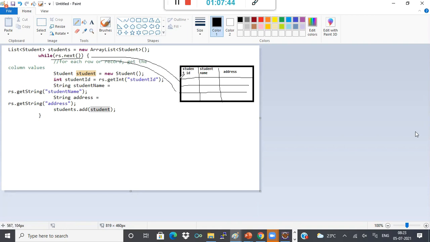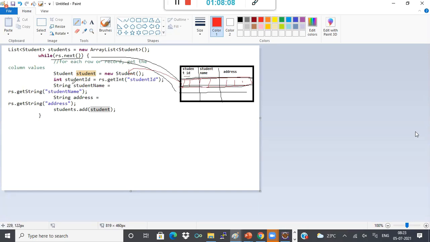When it comes to the first row, it will go inside the loop. So this complete record now has to be put in the student object.